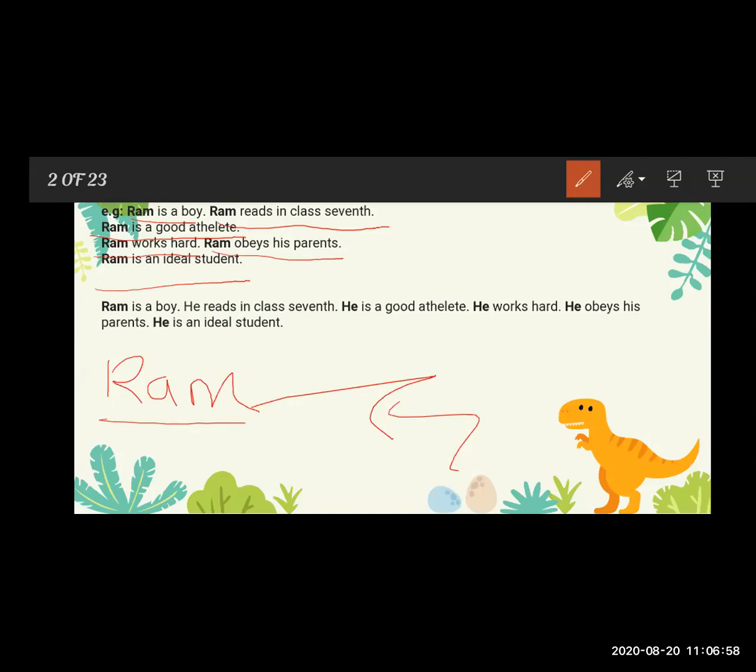So Ram is a boy, he reads in class 7th, he is a good athlete, he works hard, he obeys his parents, and he is an ideal student. Now the pronoun he has replaced the noun. Sentences are very much pleasing to read, and the pronoun saves the noun from getting repeated and also beautifies the sentence. I hope you understood this. Now we are moving on to the types of the pronoun.